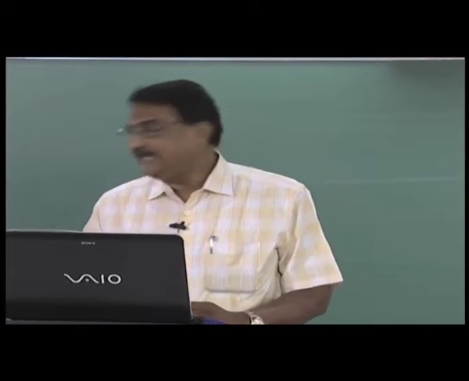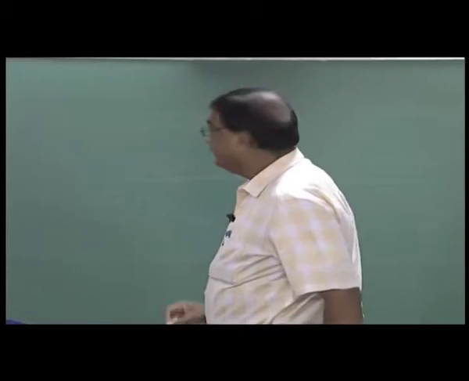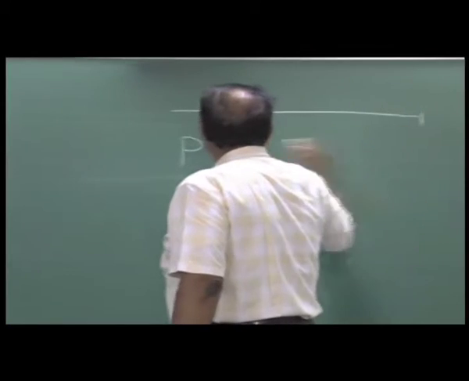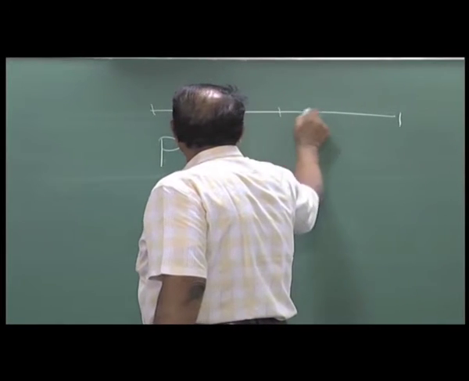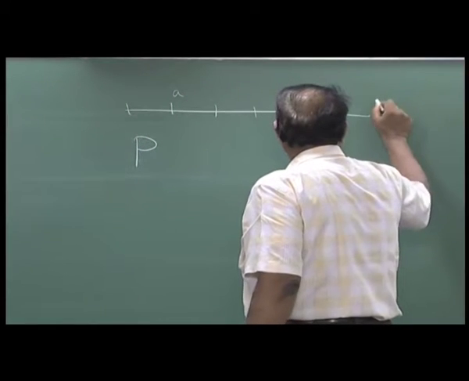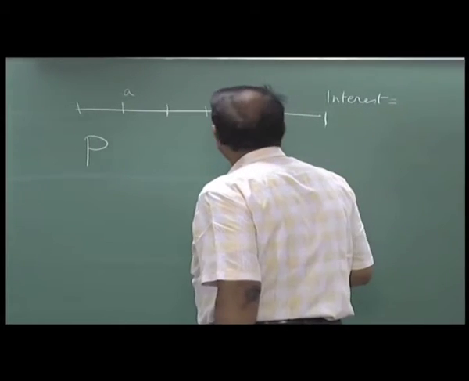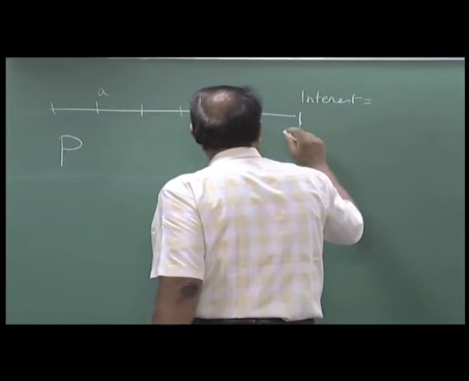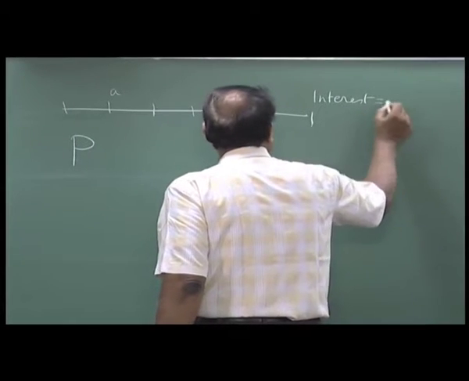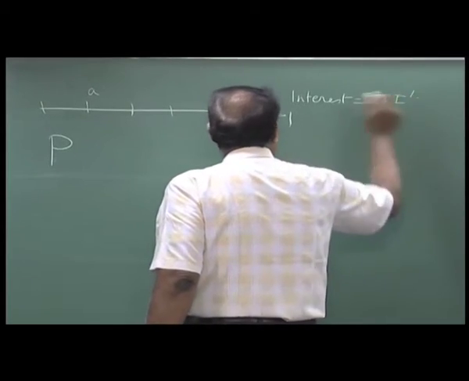See, here you are paying in installments. Your principal is P, and you are paying it in n installments of A each. So, the total interest you have paid is n into the amount per installment, N I prime kind of a thing.